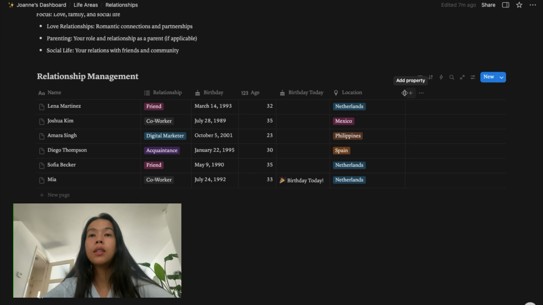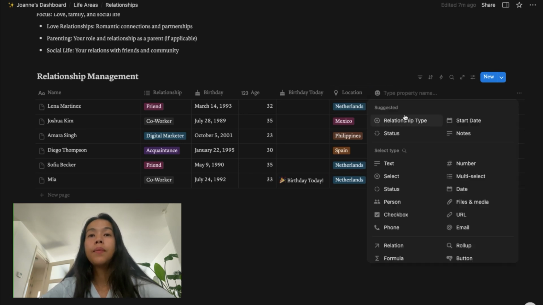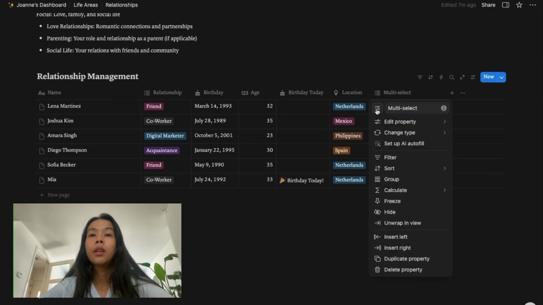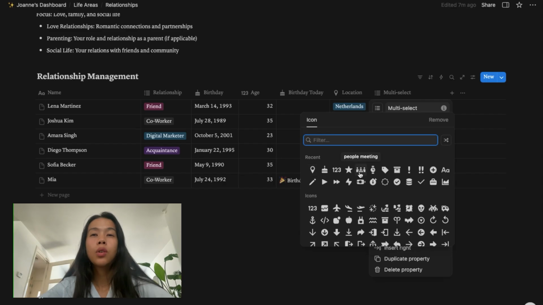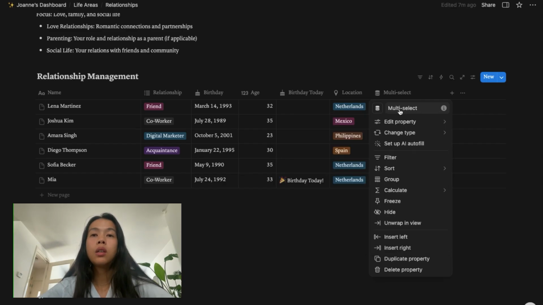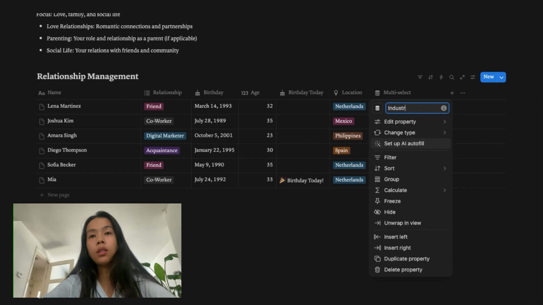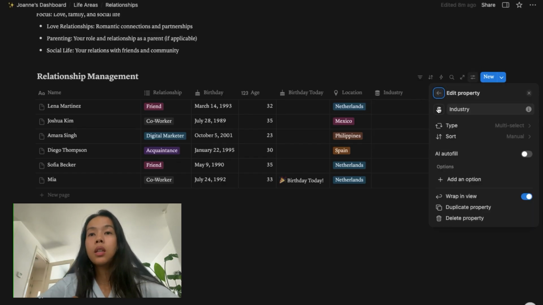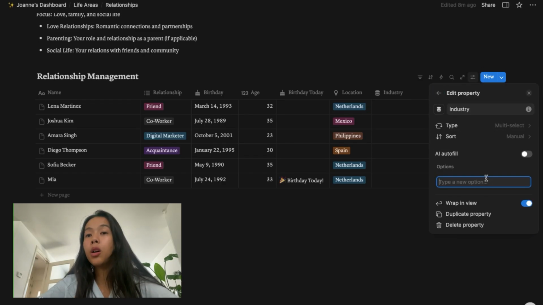Okay, and so we have the location, and we can add the industry this time. So this time for industry, we're going to do multi-select. I'm going to change the icon, change the name, industry, and then we can add options.